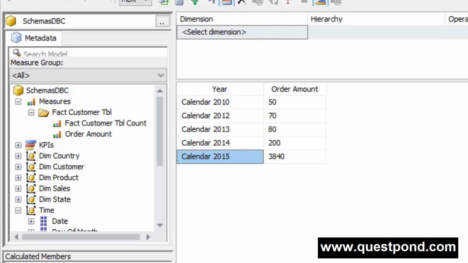So for example, here you can see that we have the calendar from 2010 to 2015. Yes, we can do the partitioning, like for example from 2010 to 2012 we can create one partition, 13 we can create one partition, 14, 15 we can create one more partition.